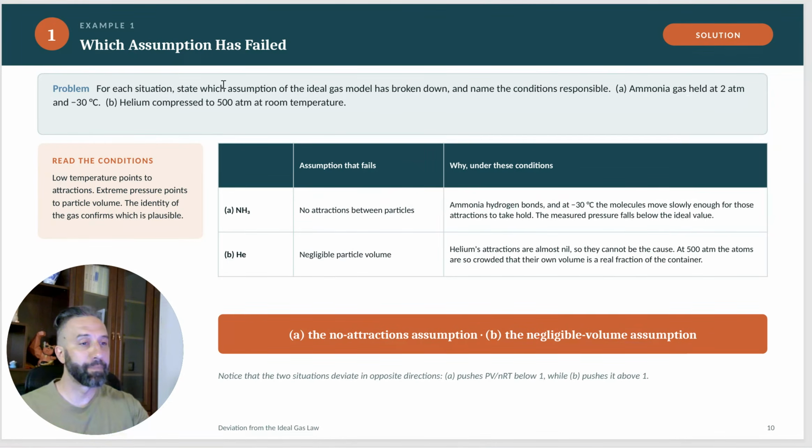And the second, B, helium is compressed to 500 atm at room temperature. So 500 atm is a huge pressure for anything. So at high pressures, as we said, the particle volume is no longer negligible.